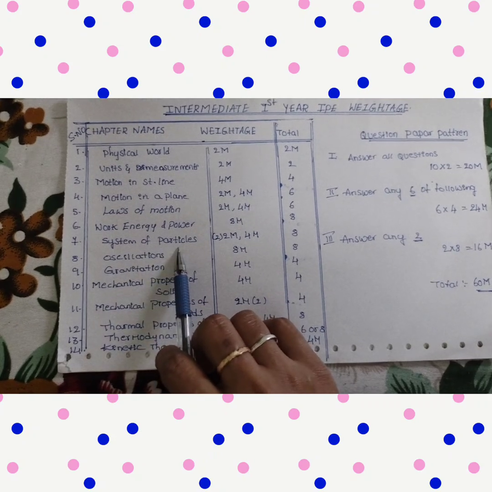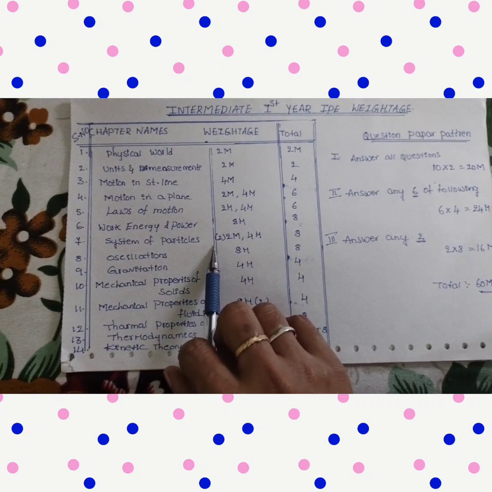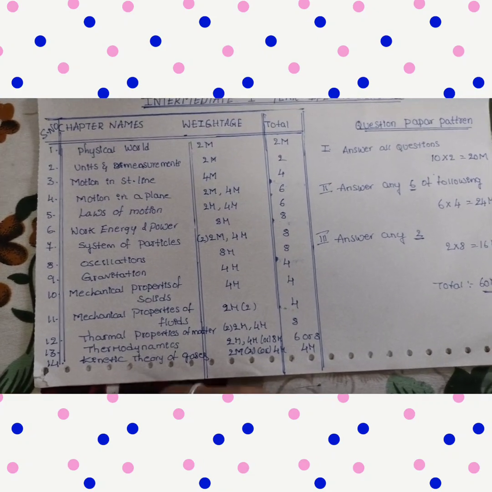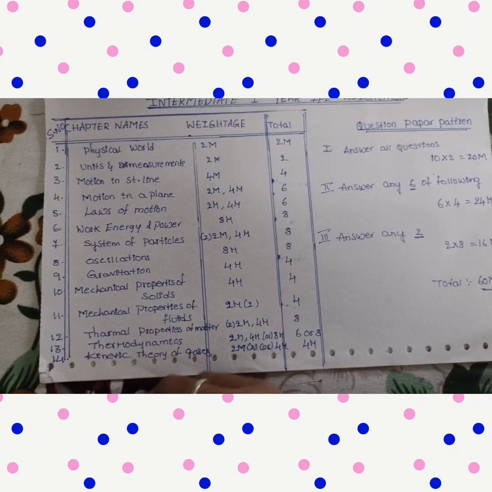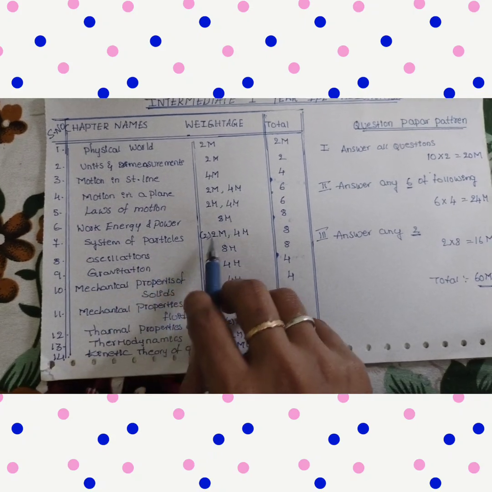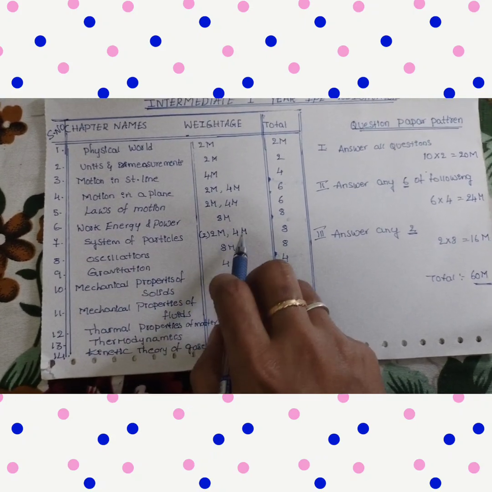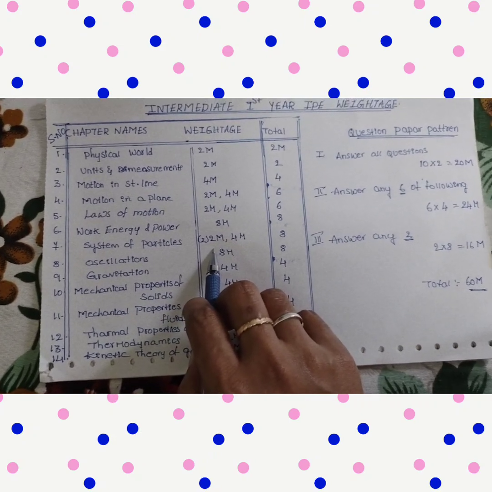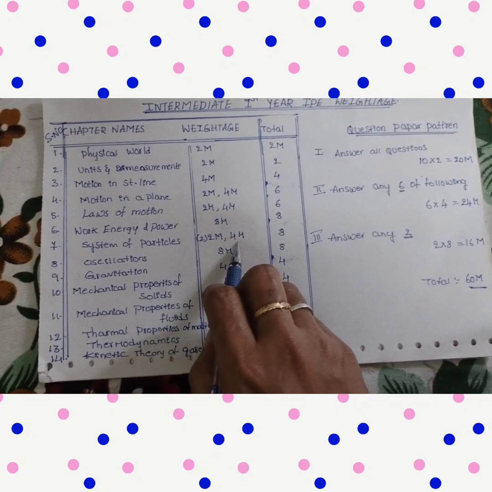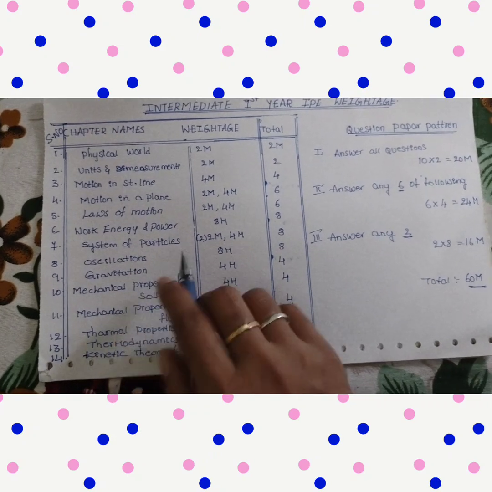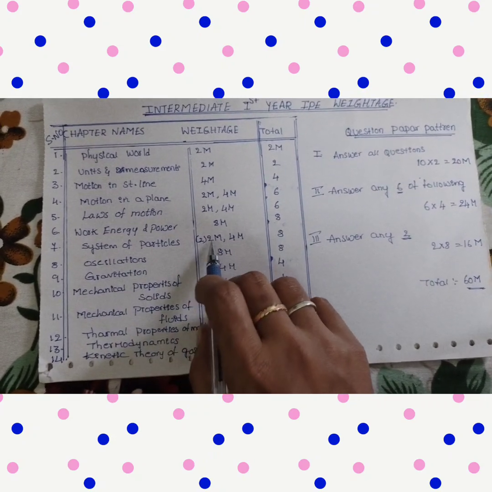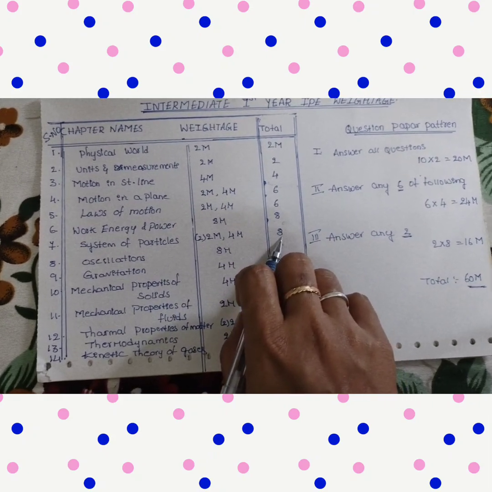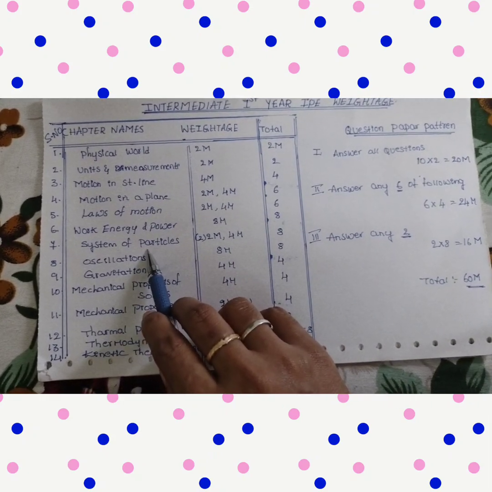Next, System of Particles. In System of Particles we have LAQs, SAQs and VSAQs also, very short answers and long answers. But the weightage of System of Particles is two 2 marks questions and one 4 marks question. It means there is no need to read the LAQs here. We can read only the 2 marks and 4 marks questions. That is enough. Finally, 8 marks is the weightage of the chapter.